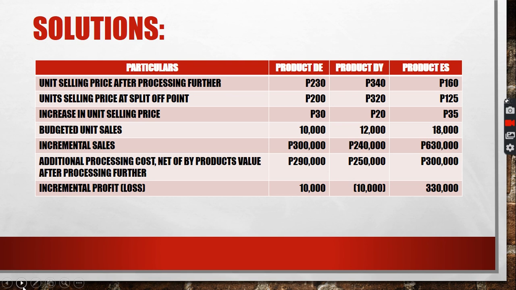So, the incremental profit related to product D will be 10,000. So, tama pong i-process further natin yung product na yan. So, product DY, magkakaroon po ng loss na 10,000. So, better not to process it further. Instead, sell it at split of point. For product ES, kasi magdadagdagan po ng 330,000 na income, okay, let us process further.